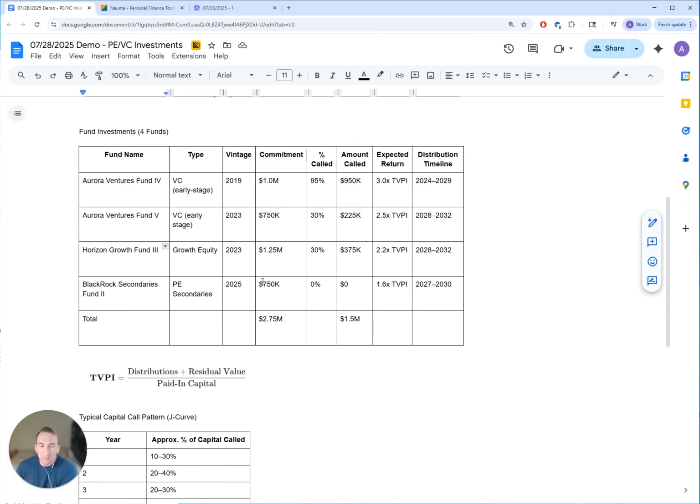So the total, the family committed $275 million, and the amount that is already called is $1.5 million. Now, as you can see, these funds have different timelines, different capital call schedules and distributions, and that adds all this complexity.